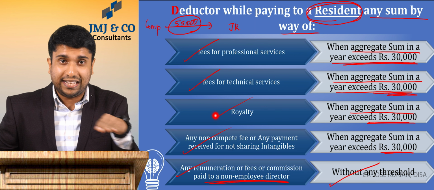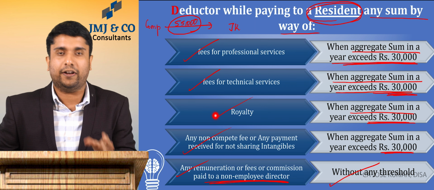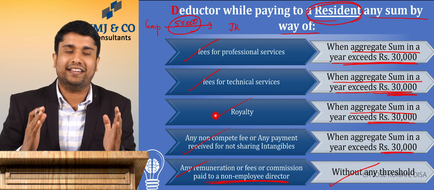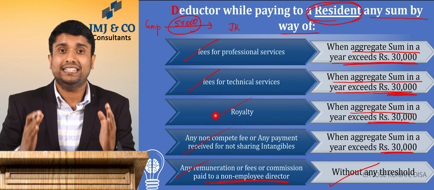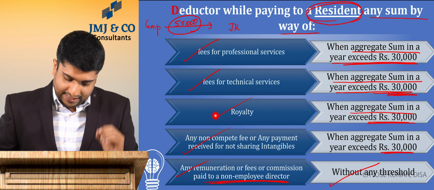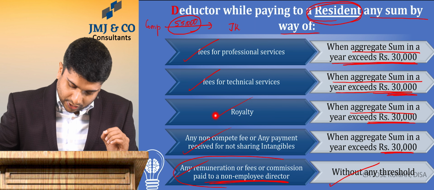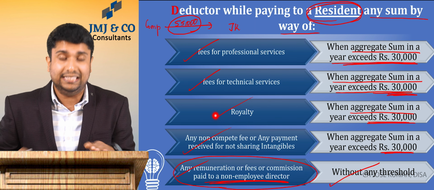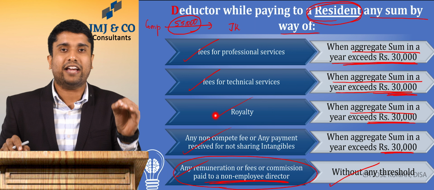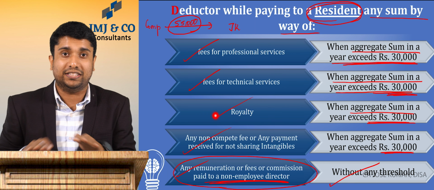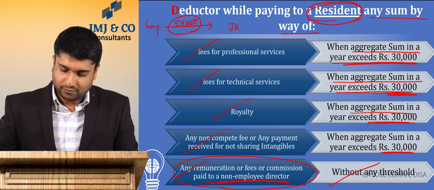It is not an exemption limit, so TDS is required to be deducted on the entire 55,000 while making the payment to a resident payee. And for the last one, that means for remuneration or fees paid to a non-employed director, there is no threshold. For each and every rupee, TDS is required to be deducted without any threshold limit.